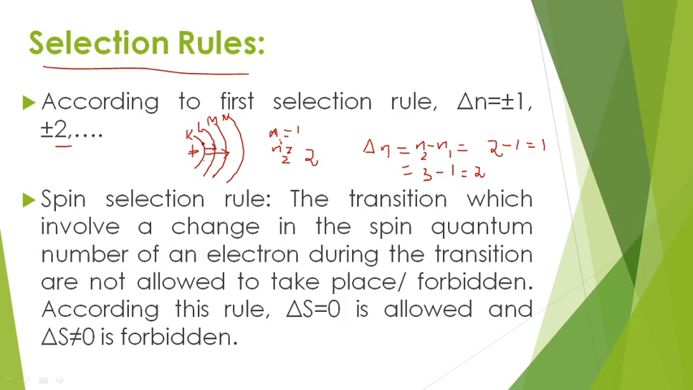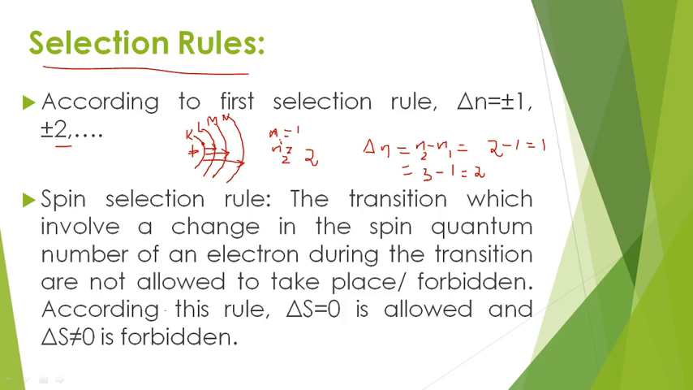If the electron present in the K shell is excited towards the N shell, then n1 is equal to 1 and n2 is equal to 4. So delta n is equal to 4 minus 1, that is equal to 3. That means 3 is not given here. So the transition from K shell to N shell is a forbidden transition, while the transition from K to L is allowed and from K to M is an allowed transition. So this is the first selection rule.